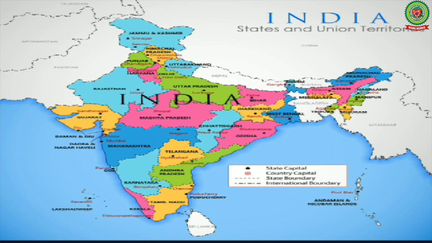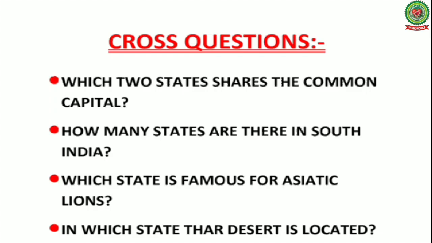Students, in the last class we learned to locate eastern, southern, western and central states on the map. And here are some questions regarding that. So our first question is, which two states share the common capital? Second, how many states are there in South India? Third, which state is famous for Asiatic lions? Fourth, in which state is the Thar Desert located?